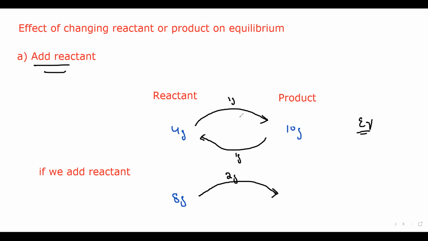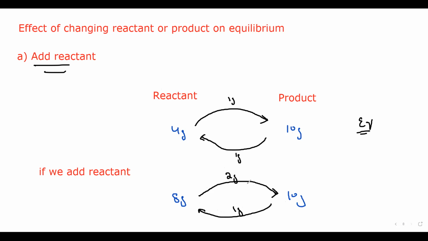Only the amount of the reactant we change, the product we did not change. So the rate at which the product is forming will also be doubled. The product does not change initially when we add. The reactant has changed. So the product is forming 1 gram of a reactant, but the reactant formed 2 grams of a product.